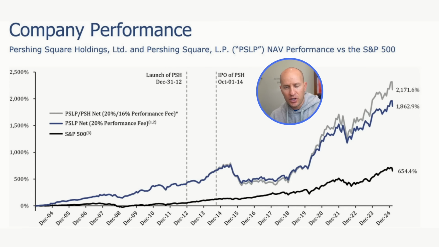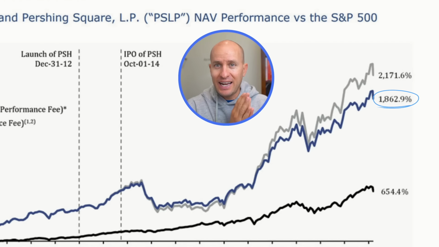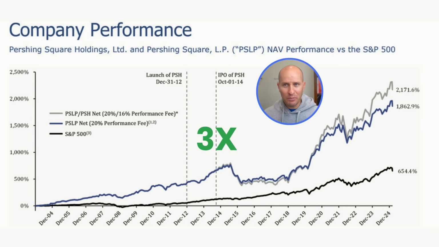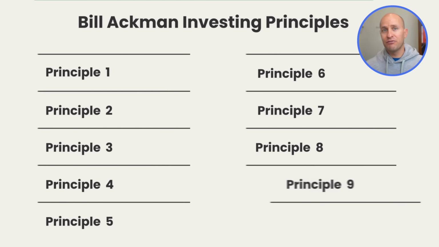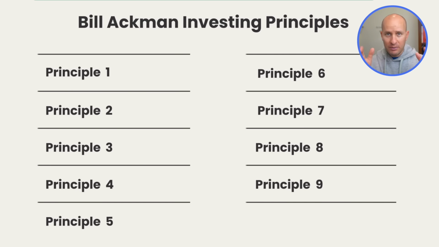Bill Ackman has massively outperformed the S&P 500 over the last 20 years, generating a total return of 1,862% after fees, which is almost triple the return of the market over the same time period. In this video, I'm going to break down the 9 investing principles that Ackman uses to find winning investments so you can apply them to your own portfolio.